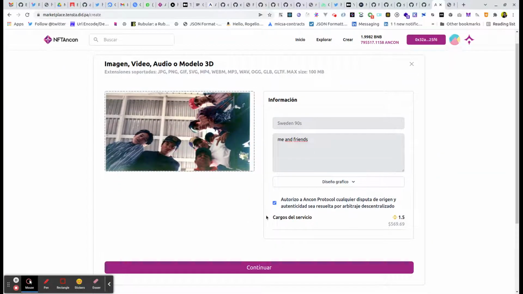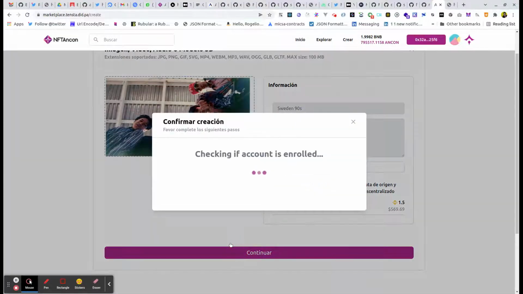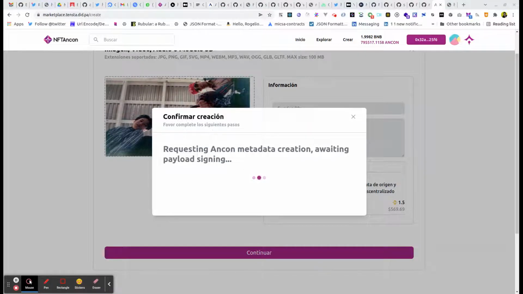This is still in Q4 of this year, but this should resolve most of the issues with NFTs, plagiarism, authenticity issues. So checking account is if it needs to be enrolled, because the enrollment gives the deed to the owner. With that deed, we can have cross-chain identities.